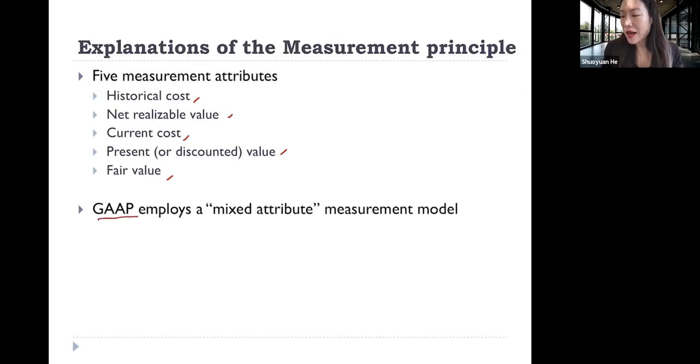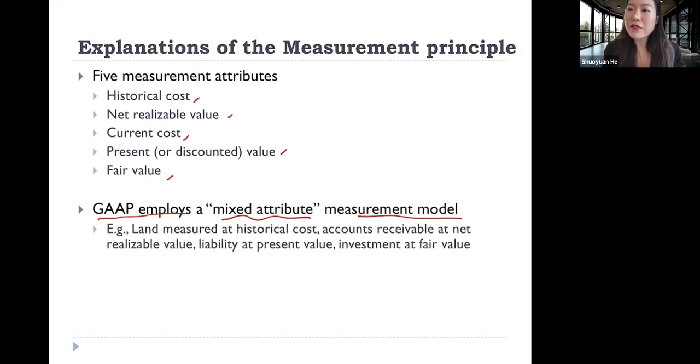And US GAAP employs a mixed attribute measurement model. What do we mean by mixed attribute? It just means that for different items, we tend to use different ways to measure. We can choose from these 5 measurement attributes. For example, for land, we measure it at historic cost. Accounts receivable, net realizable value.